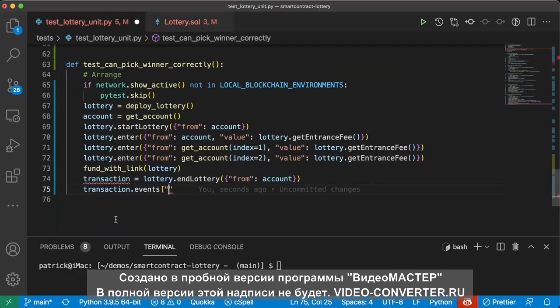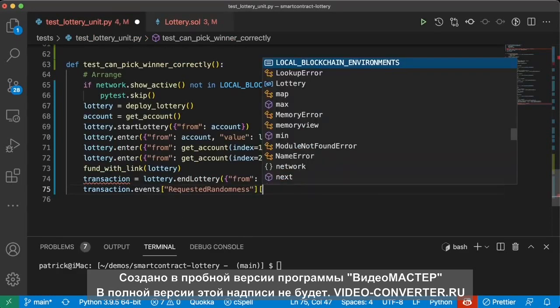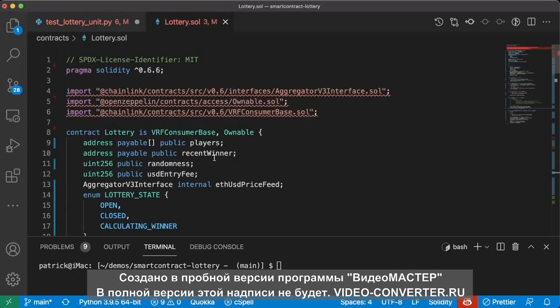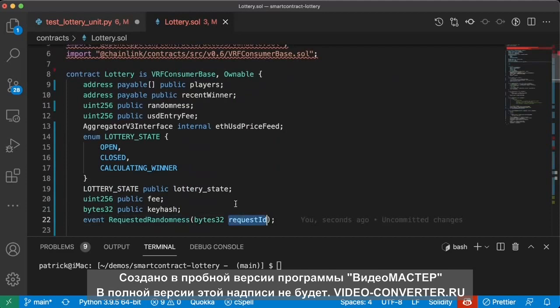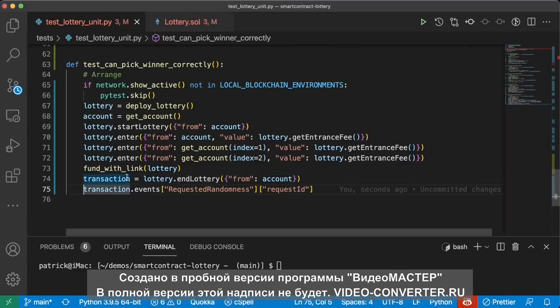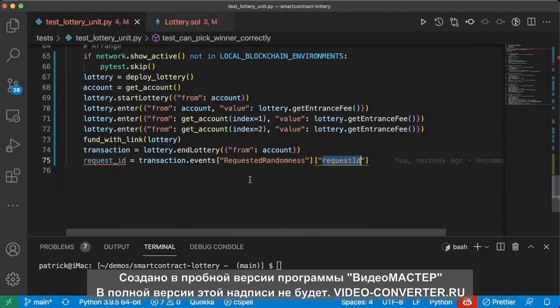So we'll say, out of all the events, look for the requestedRandomness event, and in there, find the request ID. Now we can say requestId is going to get grabbed from this event that we emit.